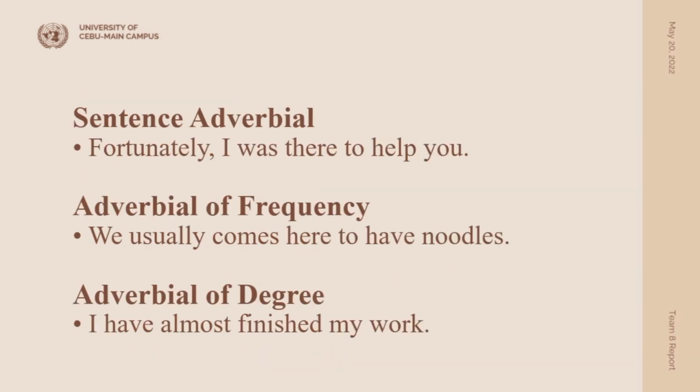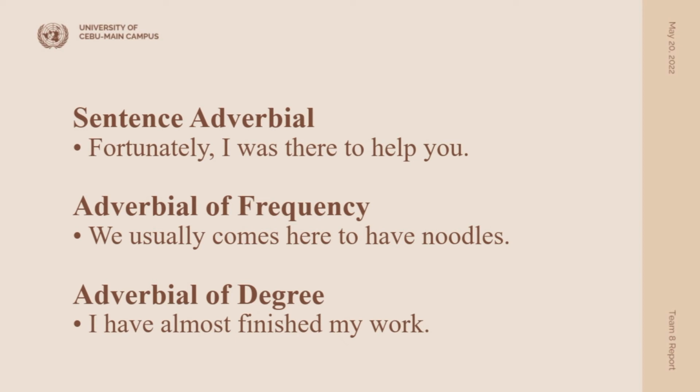Fifth, sentence adverbial. These are generally one word that tells the speaker's opinion or a point of view about the entire situation. Let's look at this example and try to understand how they modify the entire sentence. Example: Fortunately, I was there to help you. So the main clause is: I was there to help you. Now, this entire situation is fortunate to the speaker.